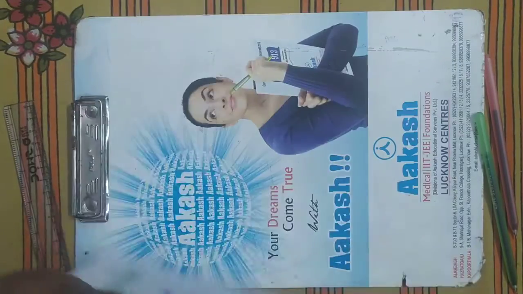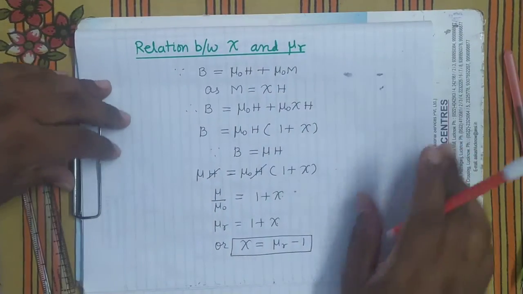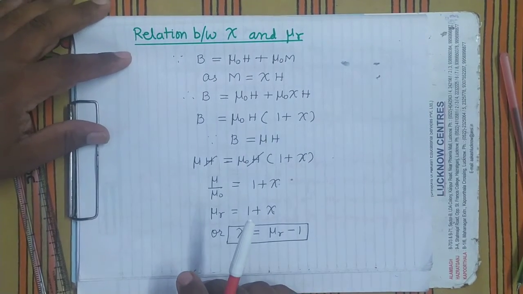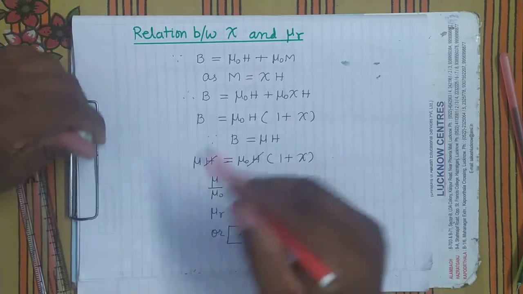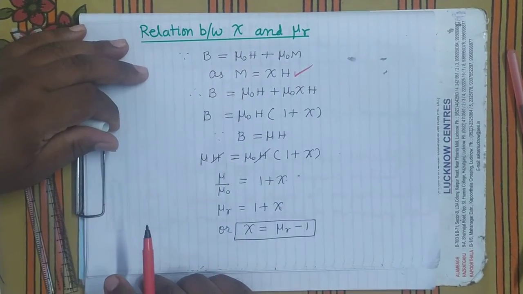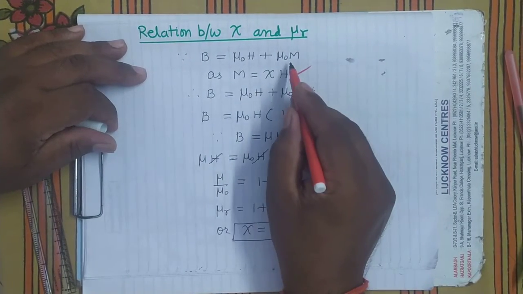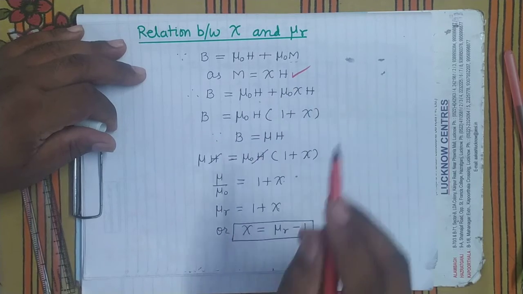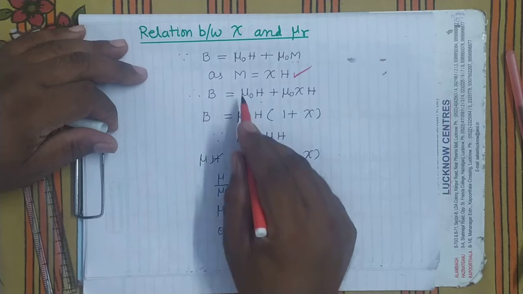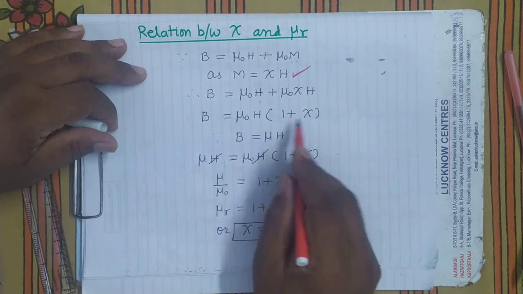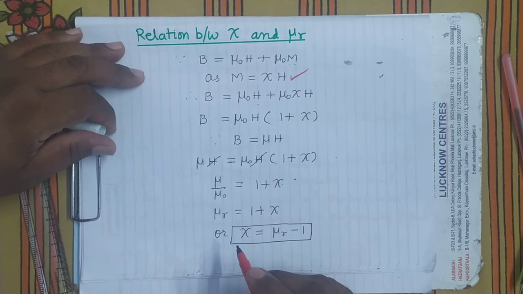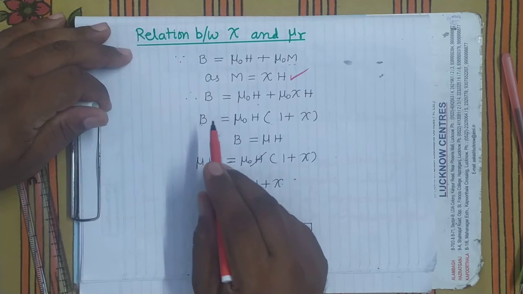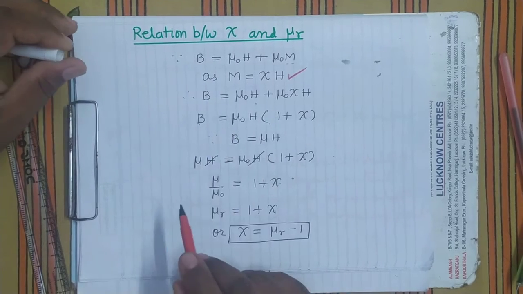Is it clear? So you can see here B equals mu naught H plus mu naught M. Now as we know, M equals chi into H. So in place of M you write chi into H. So mu naught H plus mu naught chi into H. Now take mu naught H common, so 1 plus chi. Now B is the magnetic induction when it is filled with magnetic material.